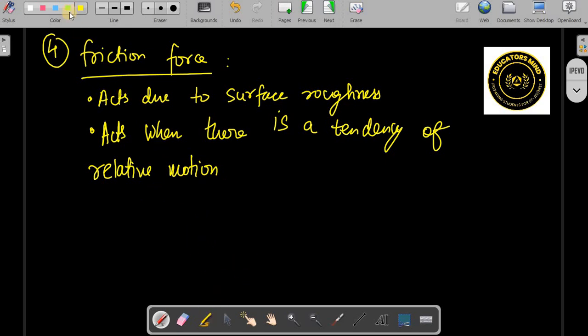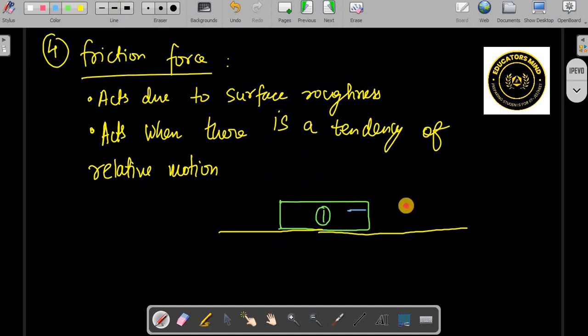So suppose, for example, you take one object like this, and let's say this is on the ground. The ground is rough. So what will happen? Let us say you apply a force in this direction. If there is no friction, let us say the surface is smooth, then obviously this body will slide in the right direction. But because there is a tendency for the body to slide, friction will act on this body at the contact surface, and it will act in this direction.